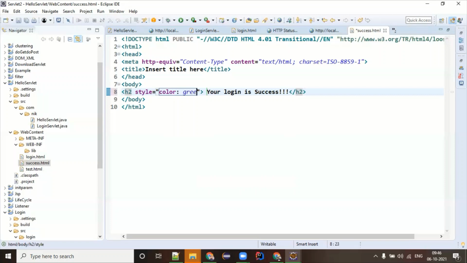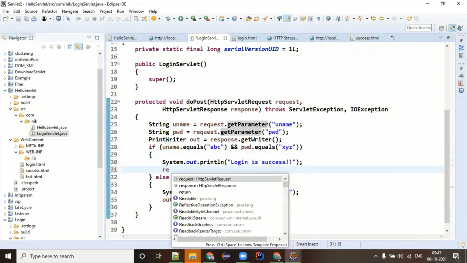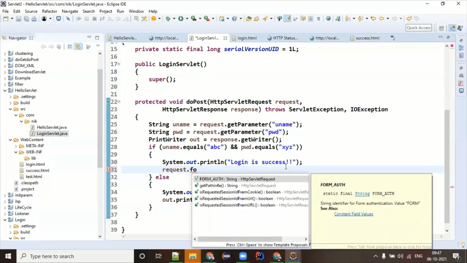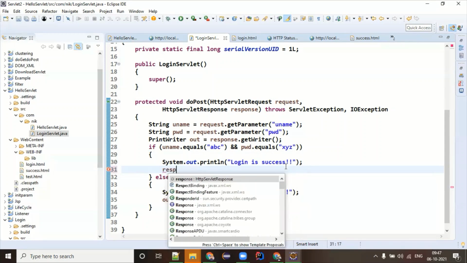Color green. Similarly, you can also design. Now, what I will do, there is something called request or response.